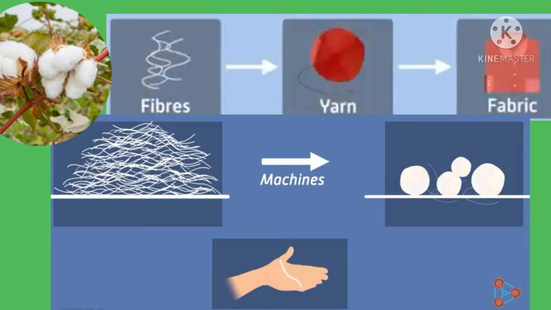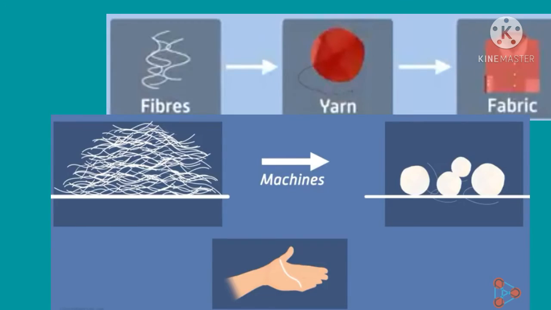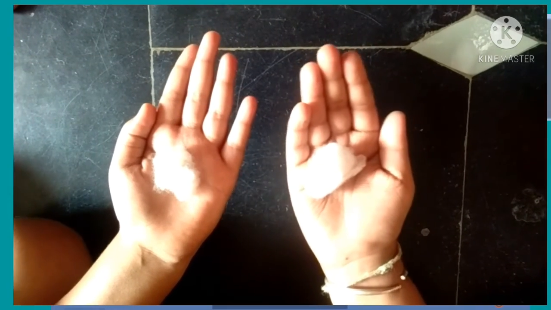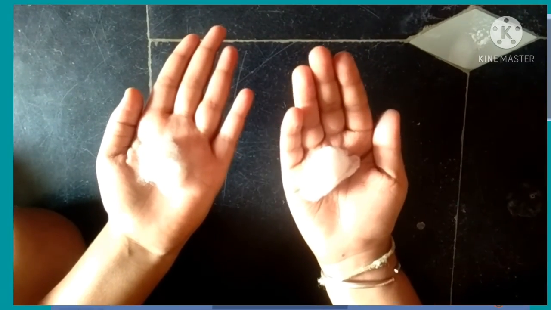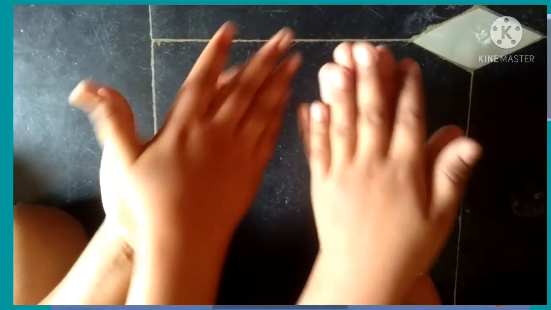Okay children, now you are thinking, right, how they turn the raw cotton into yarn. For this we will do one activity, children. For that you can take some cotton, and as I am doing it, you can follow. Then you will understand what is happening in the spinning stage. Okay. Take cotton between your palms, press it gently and roll.